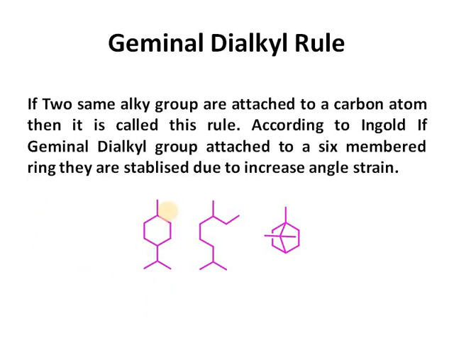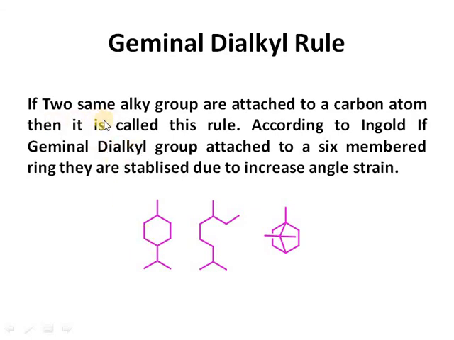These three examples are given here. Here the two alkyl groups are attached to this 6-membered cyclic ring, and this is a bicyclic ring.